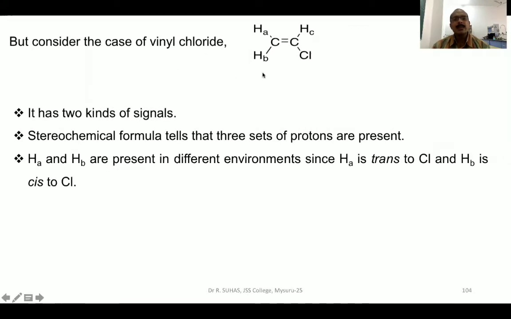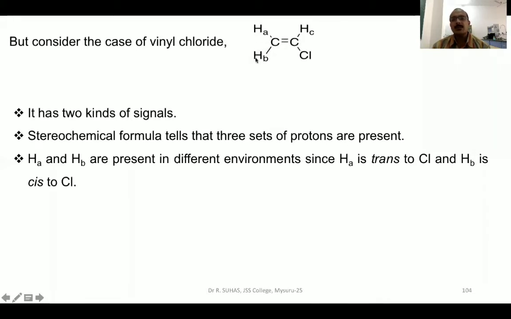But consider the case of vinyl chloride. So far we have seen that tetramethylsilane, benzene and acetone all exhibit a single peak, and hence we say that they are chemical shift equivalent. Whereas in the case of vinyl chloride, at first instance you can see that there are two types of protons. The H attached to this carbon is in a different environment because it is close to Cl, whereas these two hydrogens are in a different environment.